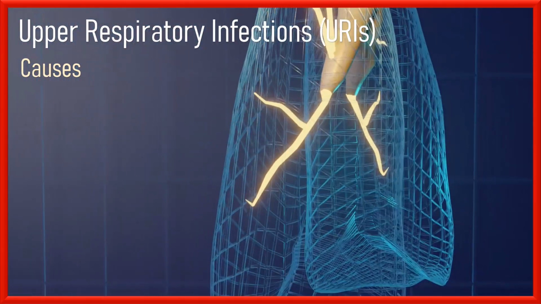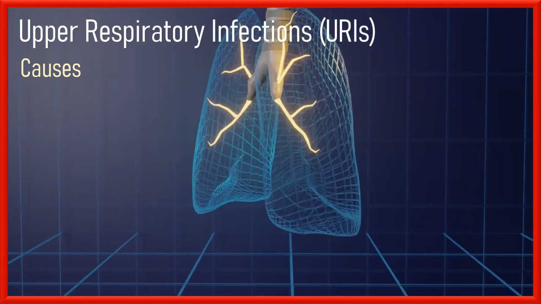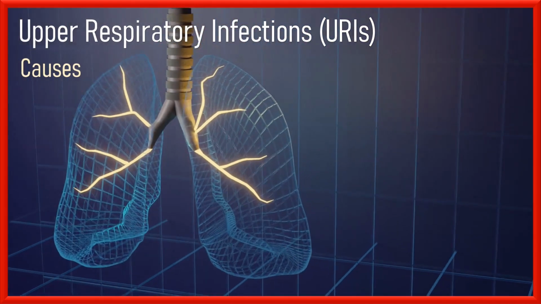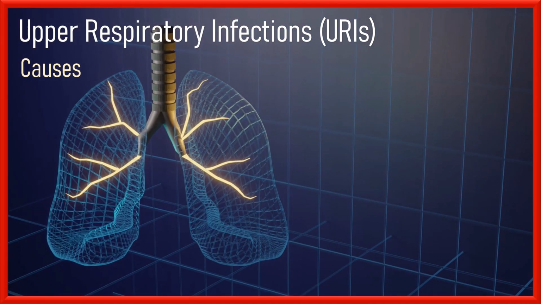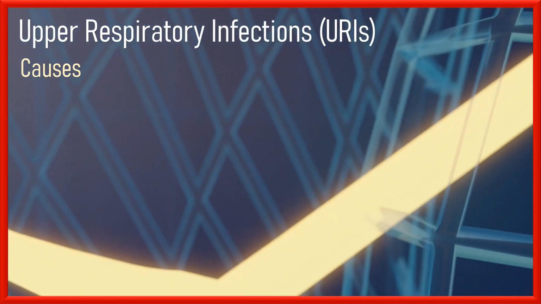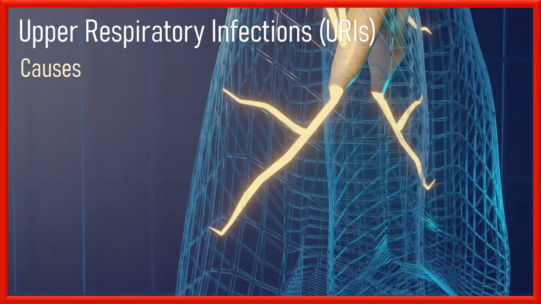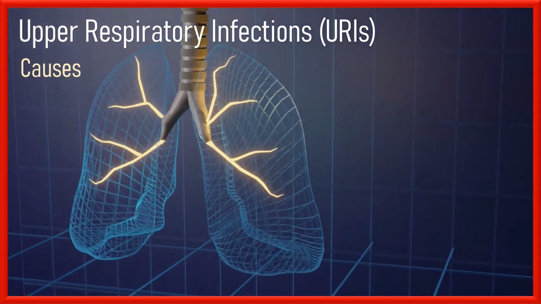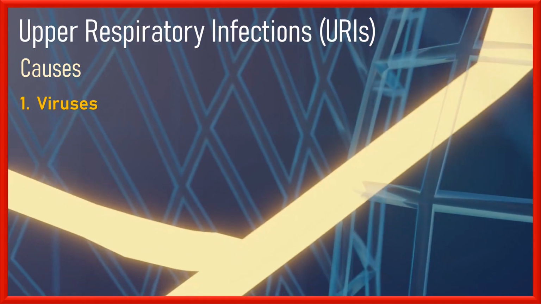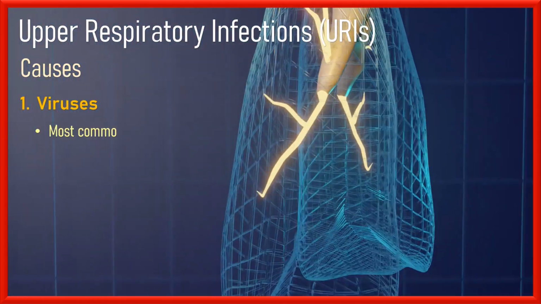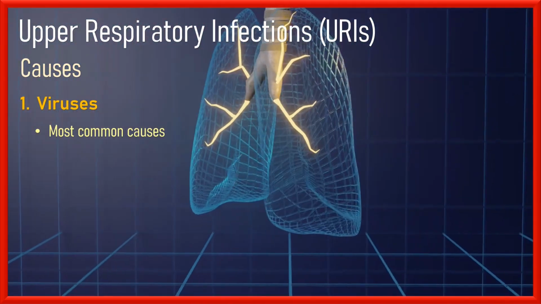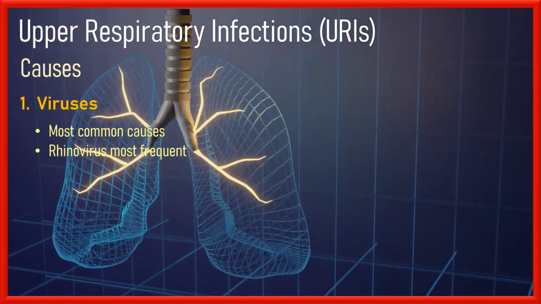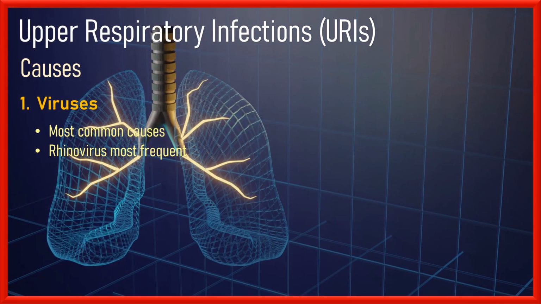Upper respiratory infections are caused by various infectious agents, including viruses, bacteria, and sometimes fungi. These infections primarily affect the nose, throat, and the upper part of the respiratory system. Here are some common causes of URIs and the reasons they occur. Number 1, viruses. Viral infections are the most common cause of URIs, with the rhinovirus being the most frequent culprit.